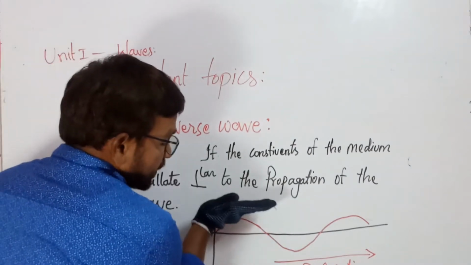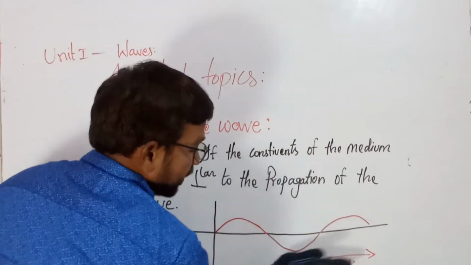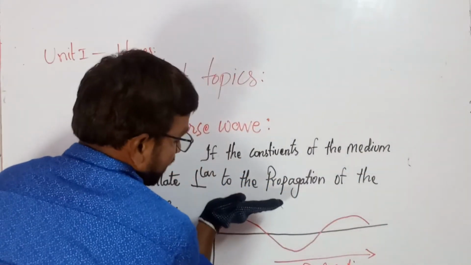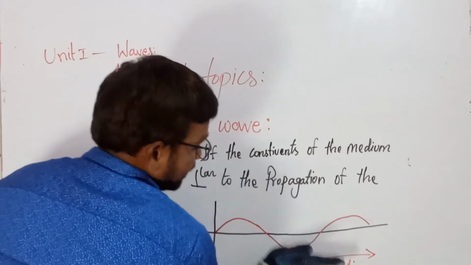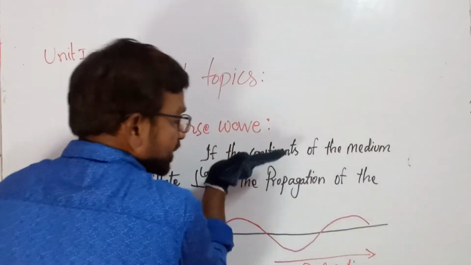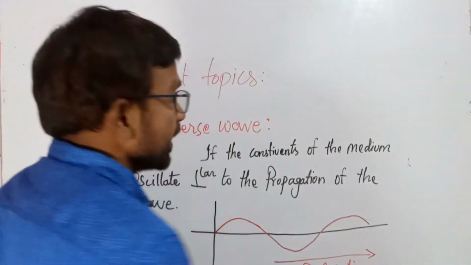So that is oscillating perpendicularly to the propagation of the wave, up and down, up, down. The propagation is in this direction, the oscillations are in this direction, perpendicular. Perpendicular means having 90 degrees.